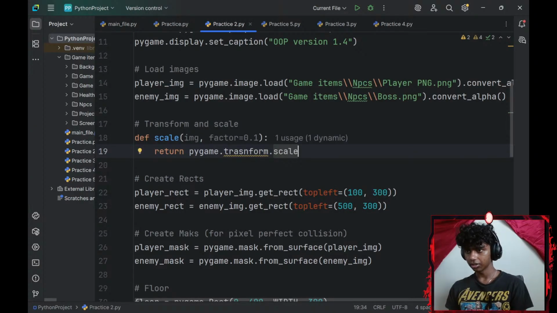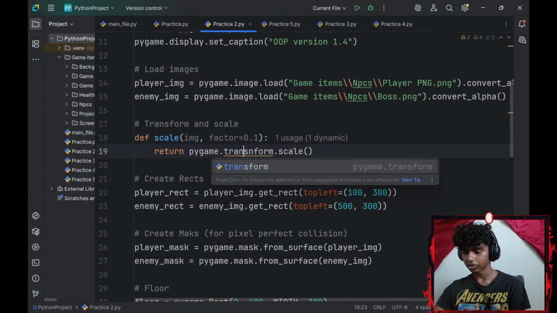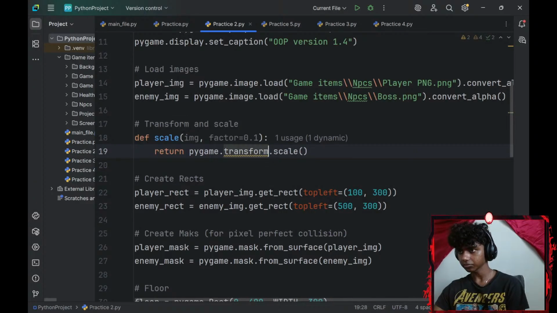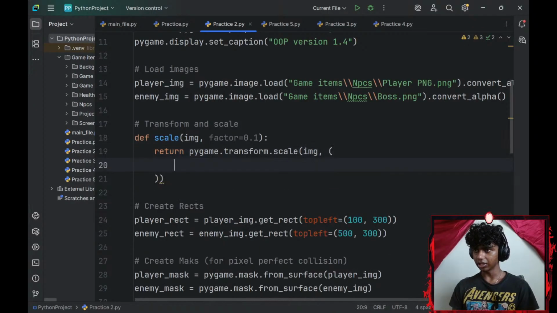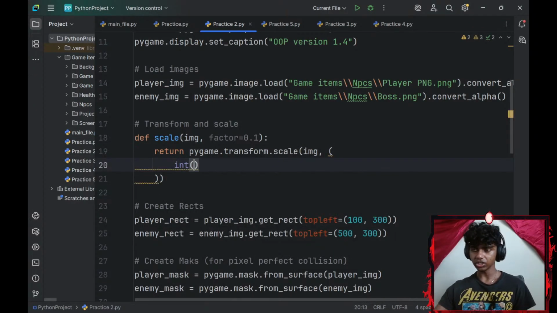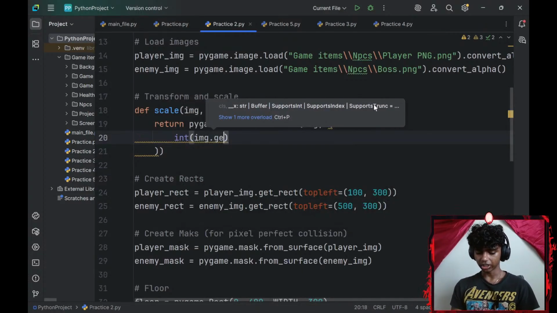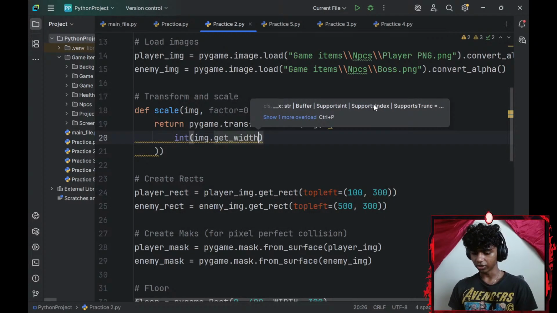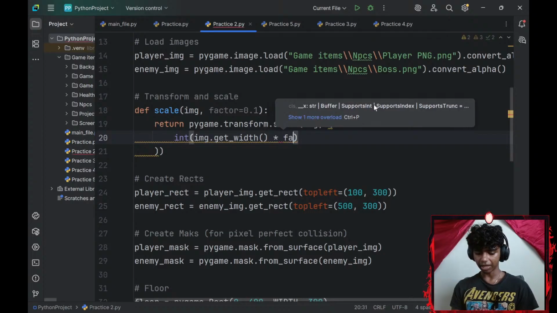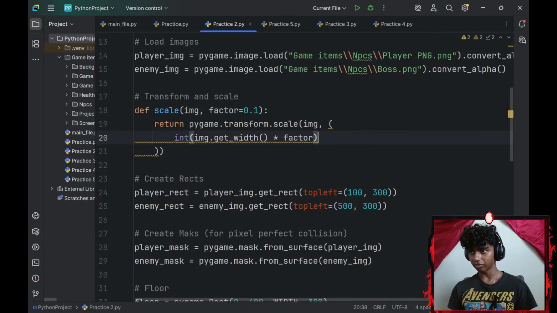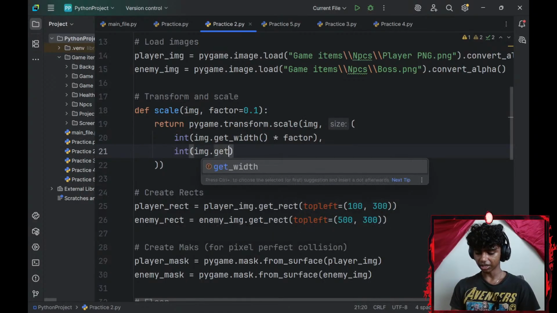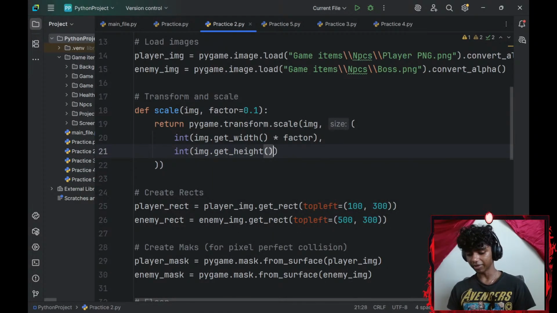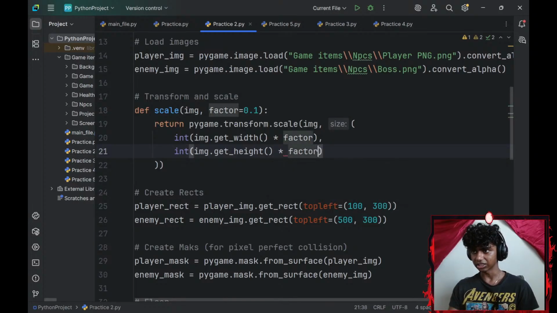I will return pygame.transform.scale. I want to scale my image, and then a tuple. Let me set the width. So the integer of my image dot get underscore width. I will get the width of my image, and then I will multiply that by my factor. I will do the same thing with my height. I will type integer image dot get underscore height. I will get the height of my image, and then I will multiply that with the factor.